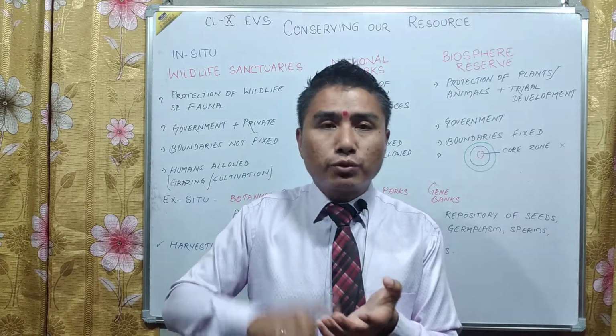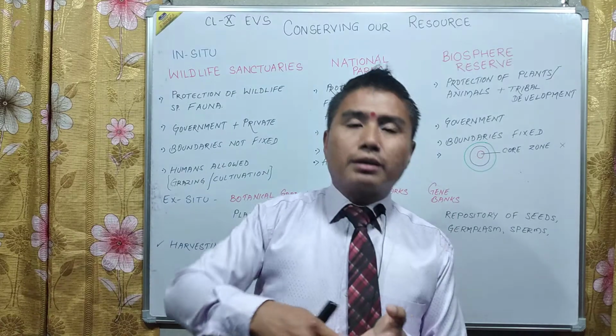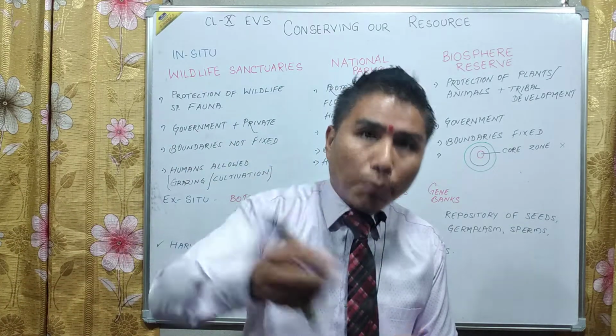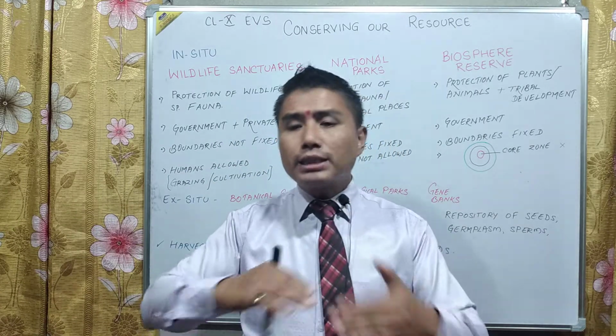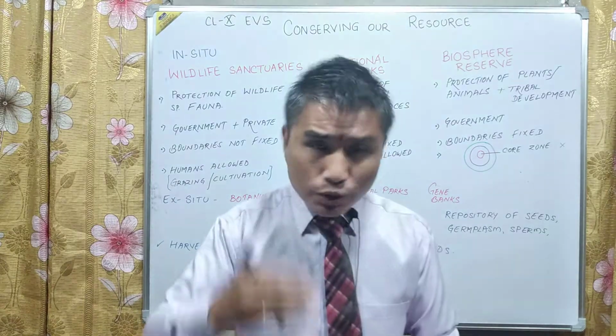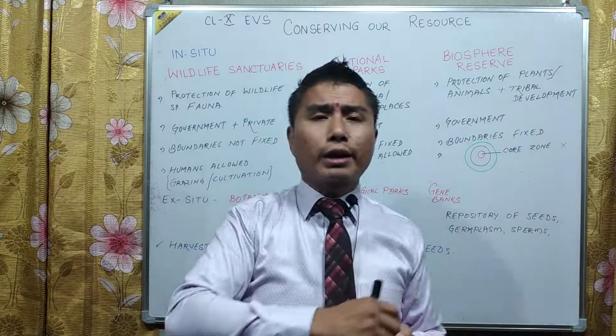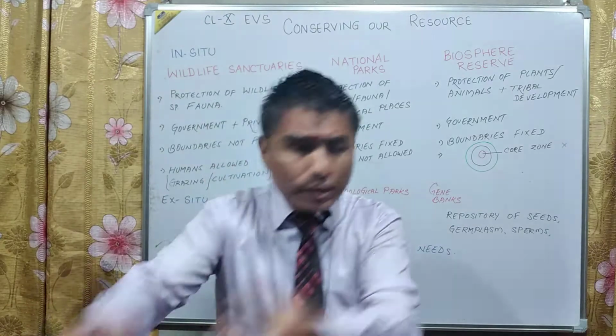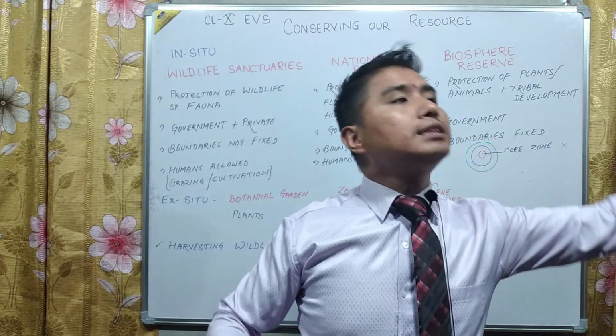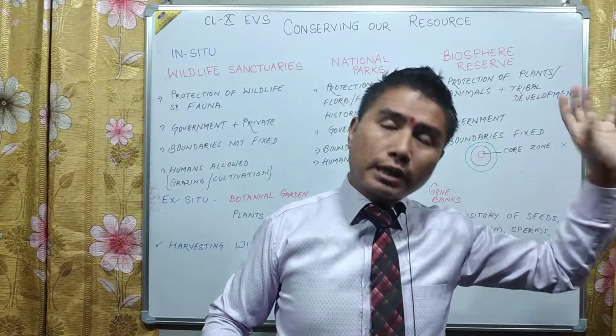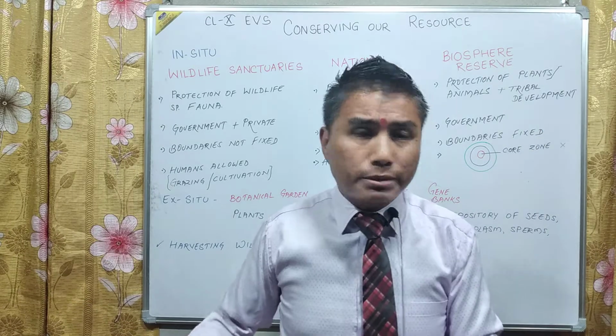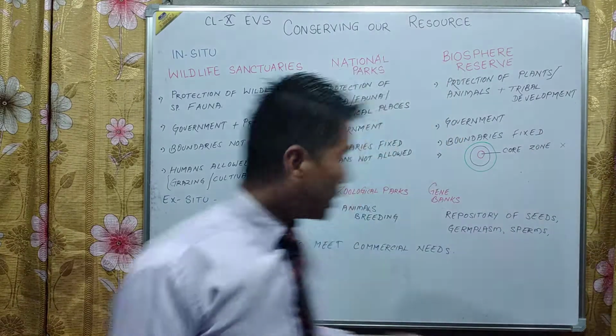There is a competition for food, shelter. It could be killed by other animals also, or by other plants also. Since there is a competition to survive, that organism, either a plant or an animal, is conserved in other places away from its natural habitat. It is known as ex situ conservation.